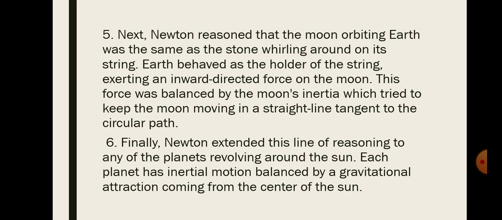Earth behaved as the holder of the string, exerting an inward directed force on the moon. This force was balanced by the moon's inertia, which tried to keep the moon moving in a straight line tangent to the circular path. And lastly, sixth, finally, Newton extended this line of reasoning to any of the planets revolving around the sun. Each planet has inertial motion balanced by a gravitational attraction coming from the center of the sun.